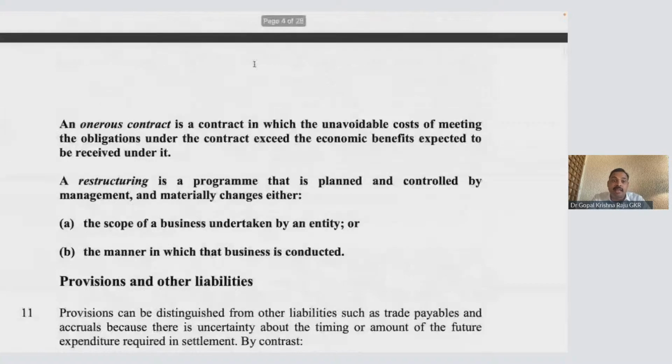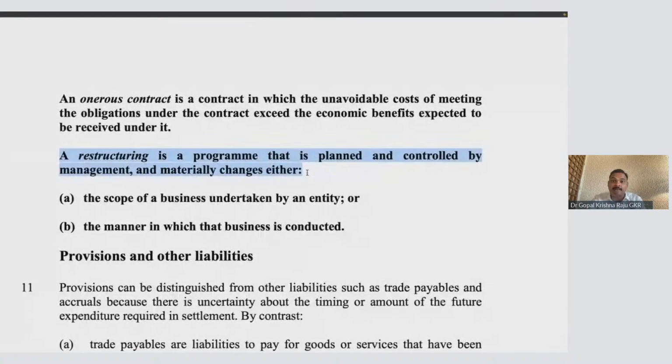Restructuring. What is restructuring? It is a program that is planned in the month of March, controlled by the management, and materially changes either the business or the manner in which the business is conducted. Business itself, no, it's the old business. We'll not go over to a new business. No. This process we will improve. That is called restructuring, and the word is materially changes.